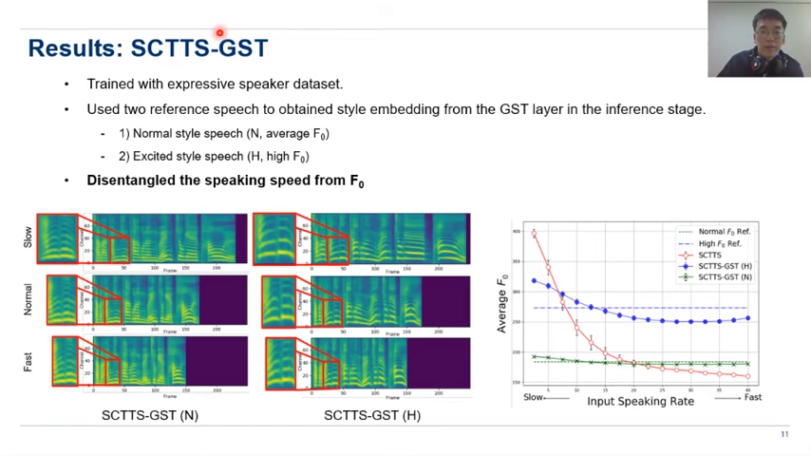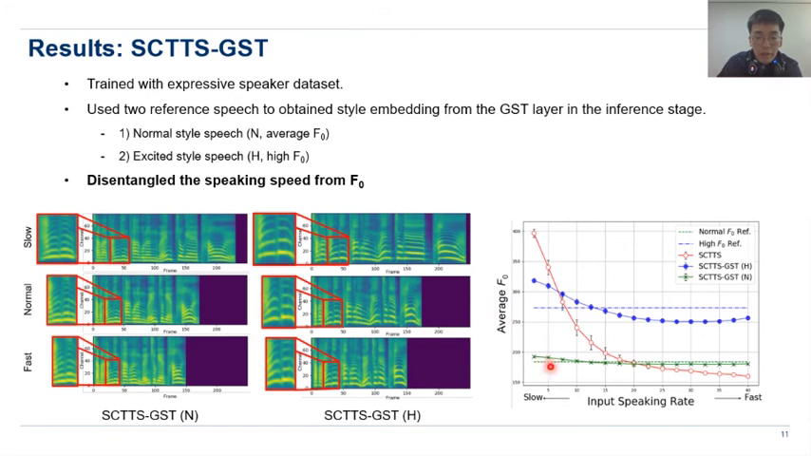So, with GST modules, this model is trained with only the expressive speaker dataset, and we use two different kinds of reference speech to obtain the style embedding from the GST layer in the inference stage. The first one is normal style speech, represented as N, with average F0 value. The second is excited style speech, represented as H, with high F0 value. As you can see in both mel spectrograms, as the speaking speed changes, the FGR values are almost unchanged.